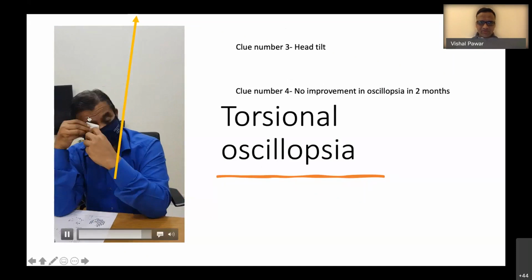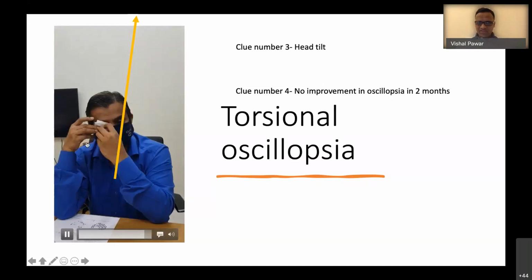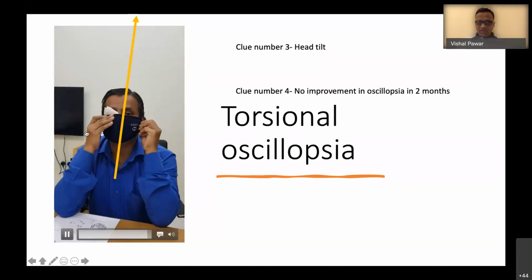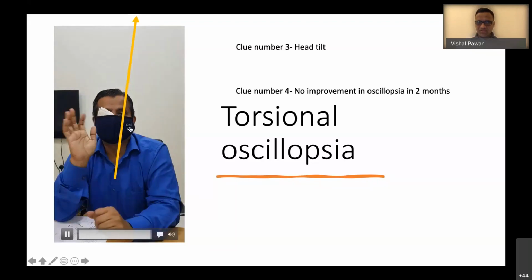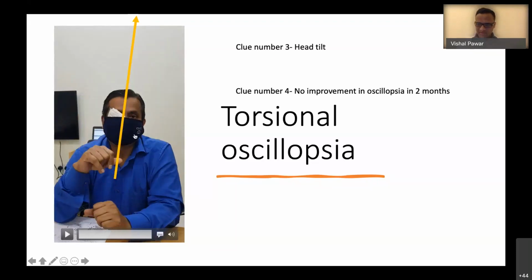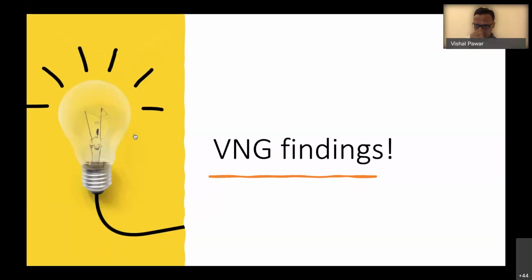And he was showing me that whenever he patches one eye, he feels better, he feels okay, like his vision is better. So it is a binocular phenomenon. That's why he's feeling better monocularly. He's able to manage, but binocular vision he's not able to manage properly.